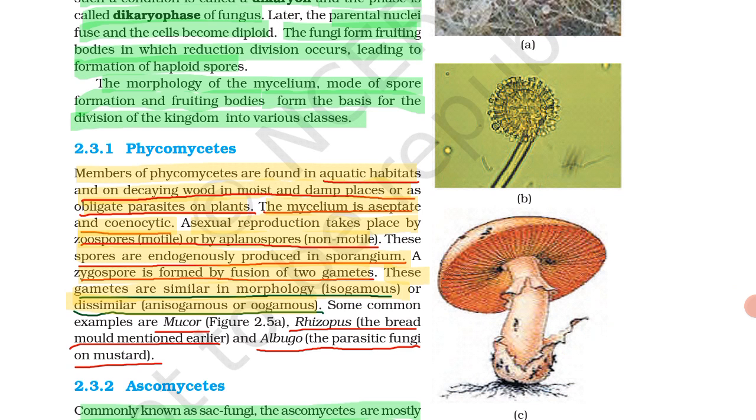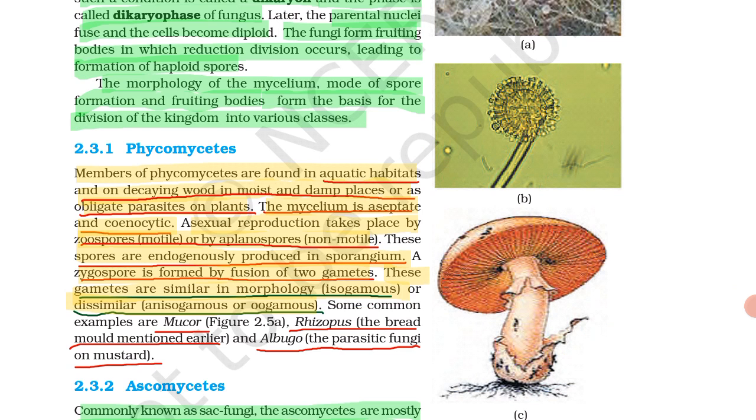Some common examples are Mucor, Rhizopus, bread mold, and Albugo, a parasitic fungus on mustard. So here you have to keep in mind these are aquatic habitats, depend on decaying wood, sometimes as parasites on plants. The next question may be asked from here.